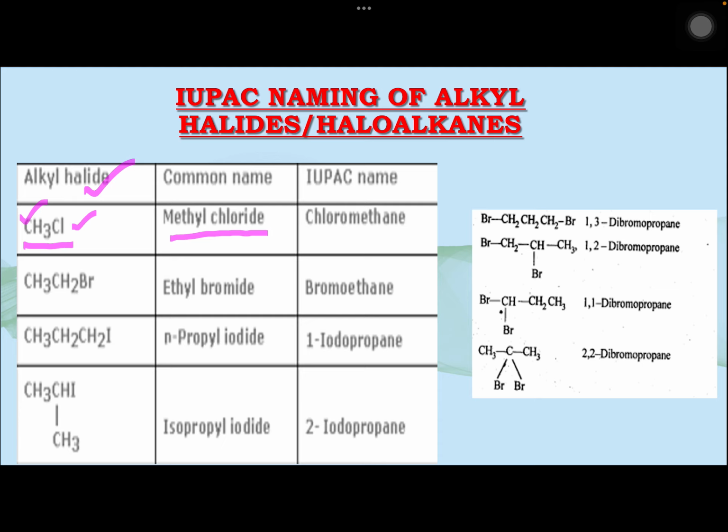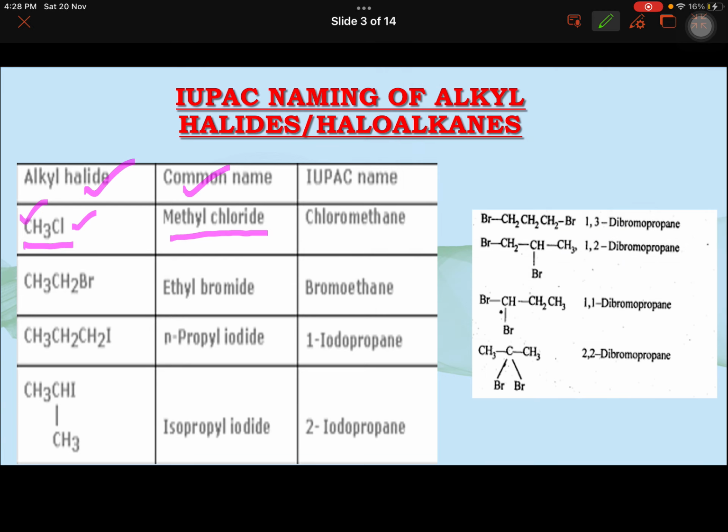The rule says that you have to write it like haloalkane, not the alkyl halide. Alkyl halide is used in common naming. For writing the IUPAC name, it is to be called chloromethane. Halo, that halogen, Cl, and then alkane, CH3Cl.